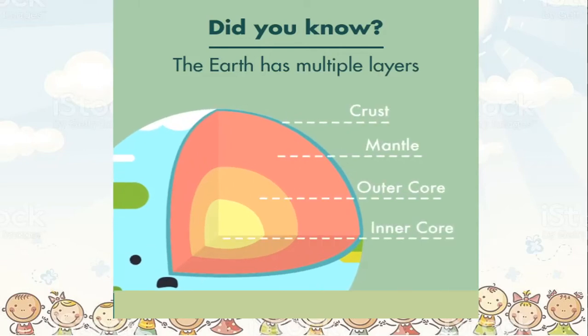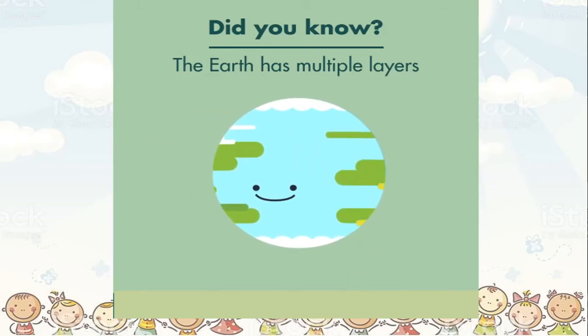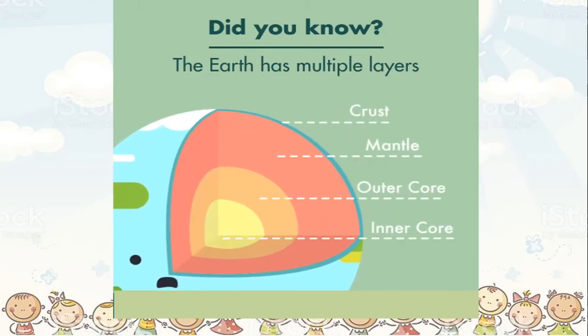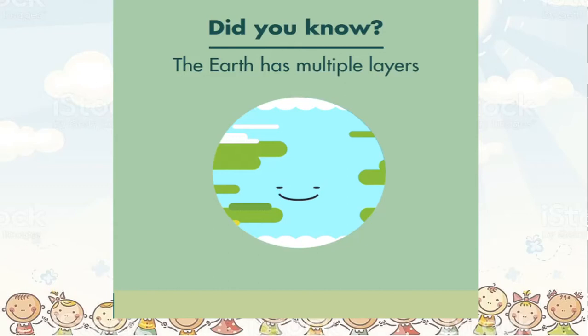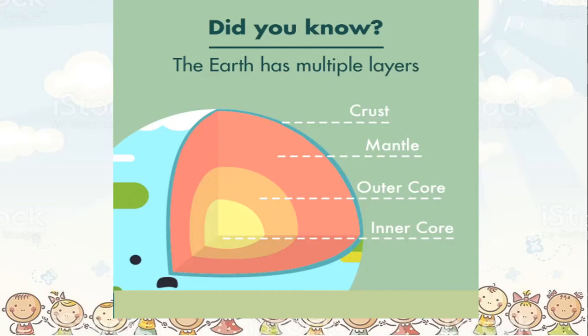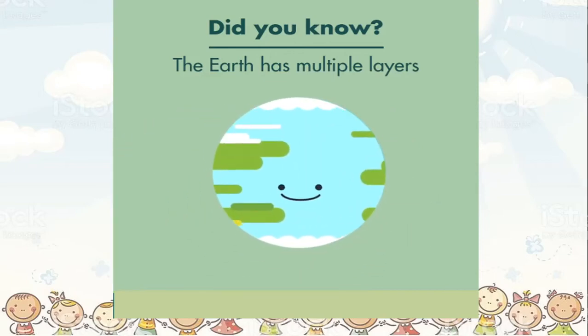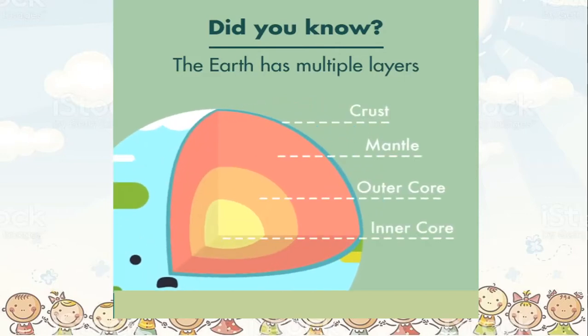Okay, so we will see the names of the layers also shortly, but you can read them quickly over here. So see, the earth is showing you its layers: the crust, the mantle, and the core. Now the core is again divided into the outer core. See here, this is the crust, mantle, outer core, and the inner core. So you see how nicely the earth has shown us its various layers.